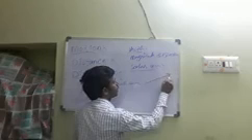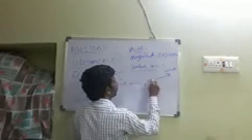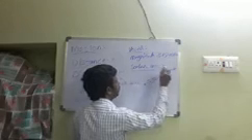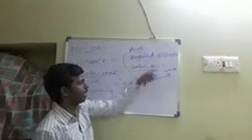A vector quantity can be indicated by a line segment. This arrow will tell the direction, and this length will tell the magnitude. So if both magnitude and direction are there, it is a vector quantity. A vector quantity can be denoted by a line segment: in the line segment, the arrow shows the direction, and the length is the magnitude.